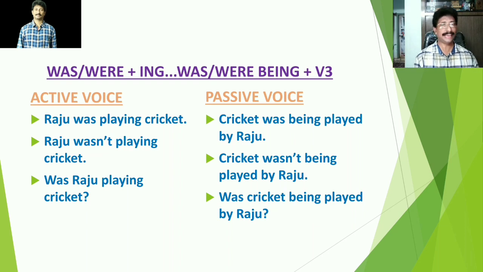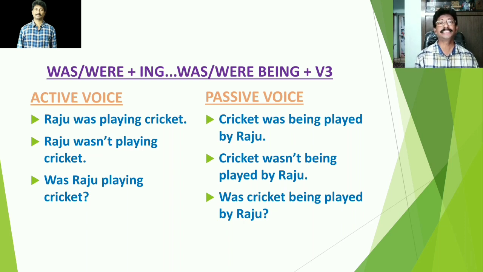Raju was playing cricket. Here, Raju is the subject which is followed by an auxiliary verb was, and this is a past auxiliary verb. It is not in present form. It is in past form. And this auxiliary verb is followed by the main verb in its ing form. What is it? Playing. Playing cricket. Cricket is the object here. Raju was playing cricket.